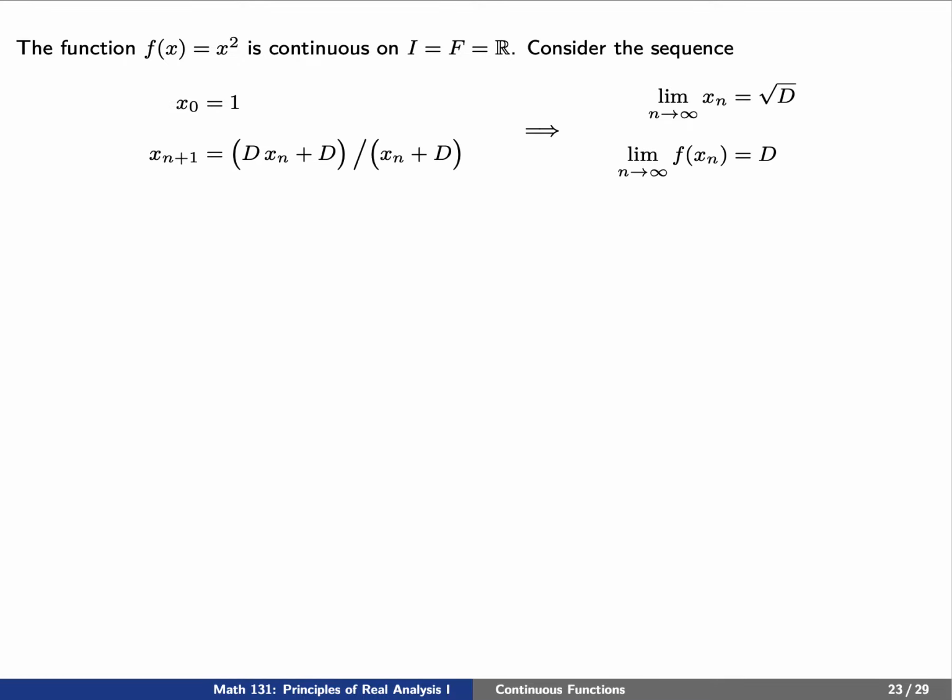Let's consider a couple of sequences. First, we'll start with x0 equals 1, and then we'll recursively define the sequence by x_{n+1} equals (x_n plus d divided by x_n) over 2. You'll recall that throughout the course, we've defined the sequence such that the limit of the sequence is just the square root of d. So what we expect to happen is that if we take the limit of f of x_n, then this should be the square root of d squared, namely d itself.